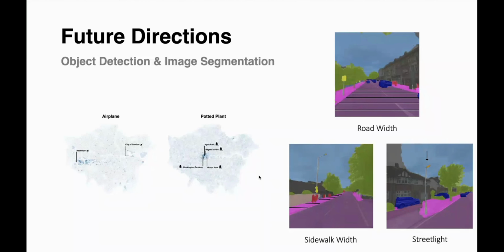In the image segmentation perspective, although we segmented all the images, we didn't calculate road width or sidewalk width, or look for the presence of street lights. Although after analyzing one image for every one of the approximately 5,000 LSOAs in London, it was found that this is possible, and in fact it will be very important to combine not only the object detection and the image segmentation in these perspectives to finally estimate the overall road safety score, which is the final goal of these studies.